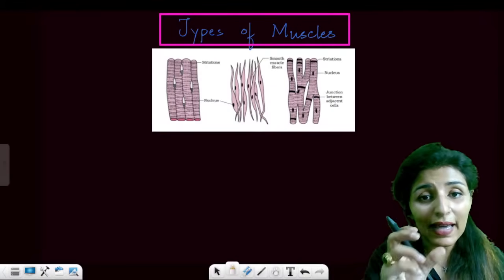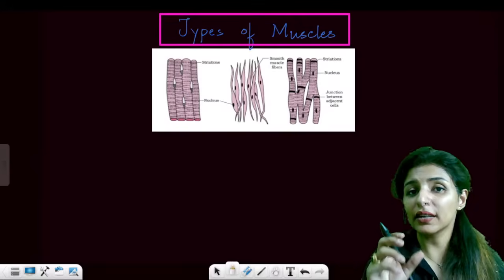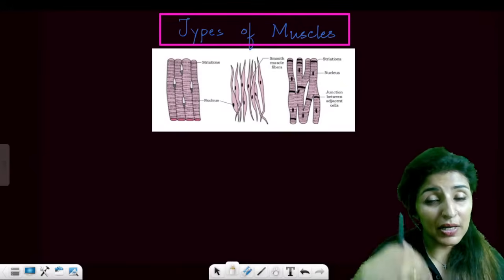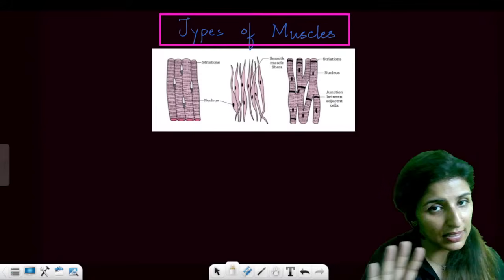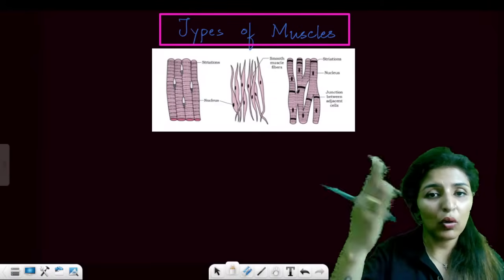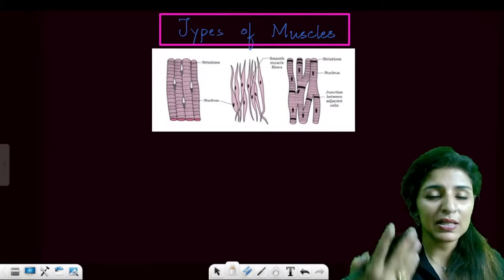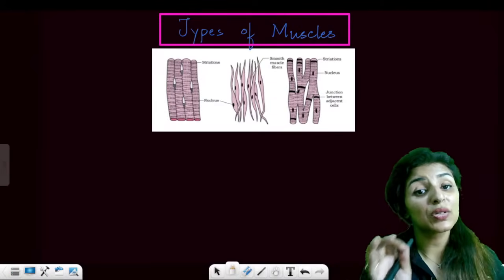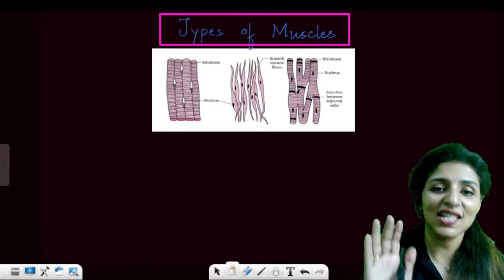And then the middle diagram is of the smooth muscles. Smooth are the involuntary muscles which are present in your internal organs. Is that clear? Where are skeletal muscles present? Where are your voluntary muscles present? In all your limbs, in your tongue. All these muscles are voluntary in nature. You use them as per your own convenience and will.